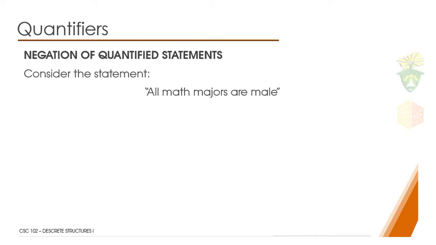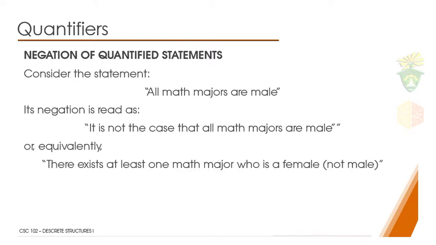Now, what do you think is the negated version of this statement? Say negative ani. Okay, so here is its negative. Its negation could be read as, it is not the case that all math majors are male. So, dili tanan math majors are male, or that there exists at least one math major that is a female,